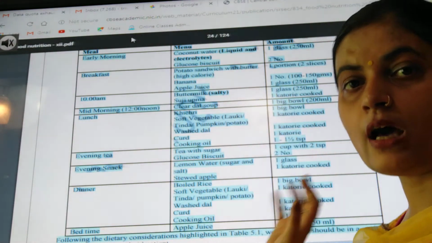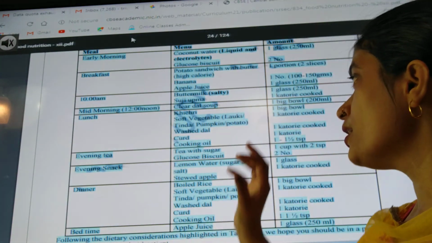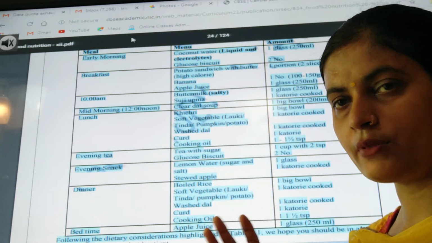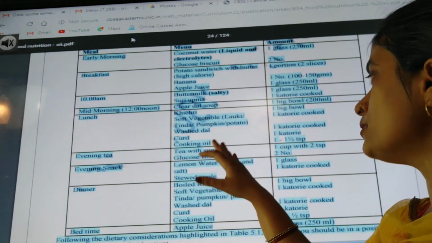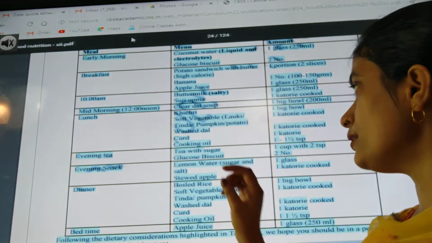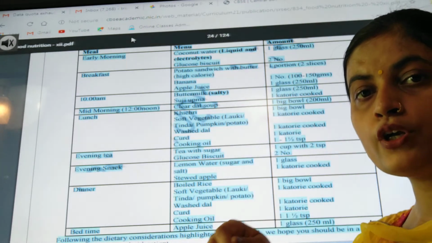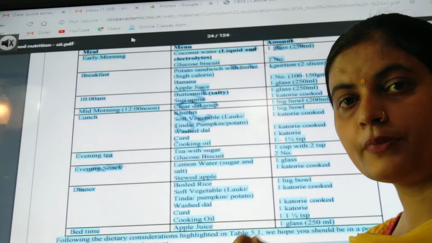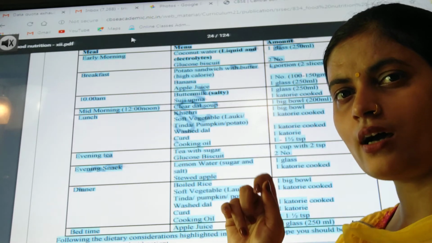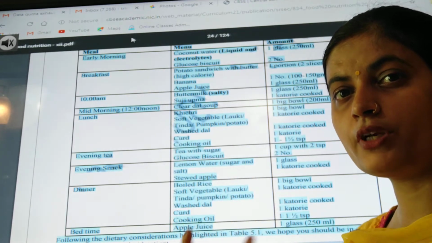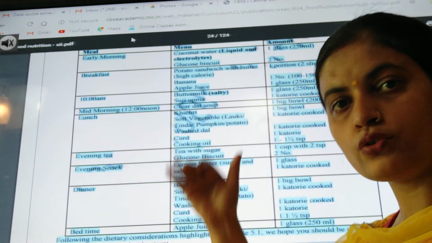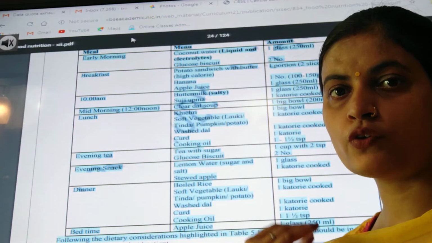So the amount of khichdi would be one big bowl. Then soft vegetables, we are taking 1 katori, that much is enough there. Then pulses, dal, and curd, both are 1 katori. And cooking oil, 1 to 1.5 teaspoon of oil can be given. It doesn't mean to have so much oil, because we are eating since morning, so throughout the day we will add so much amount of oil in our body.